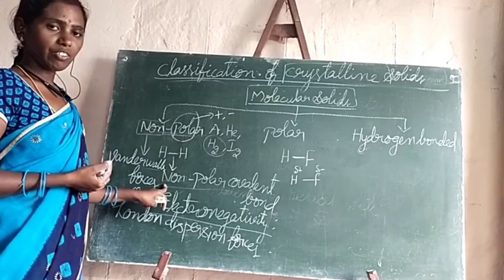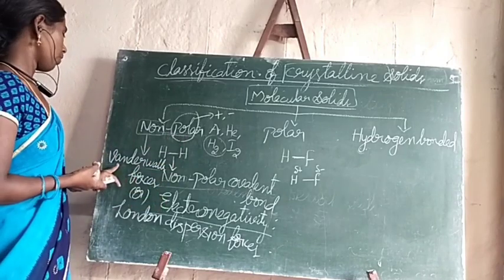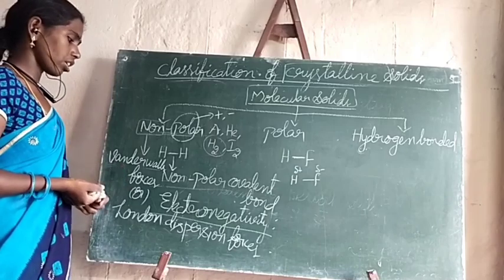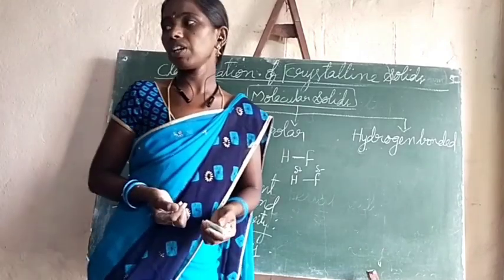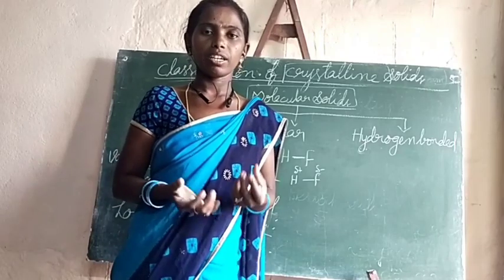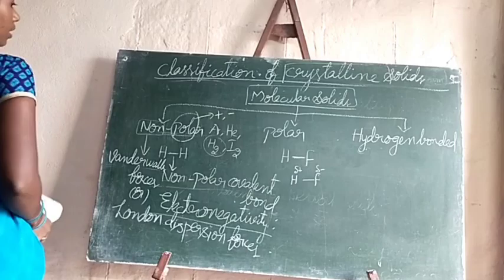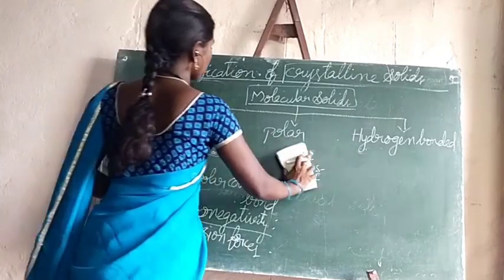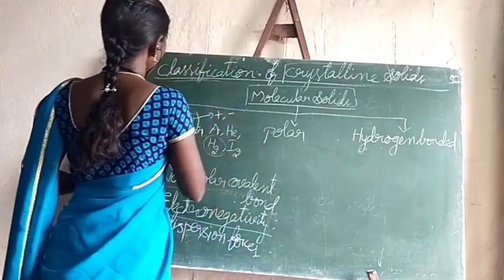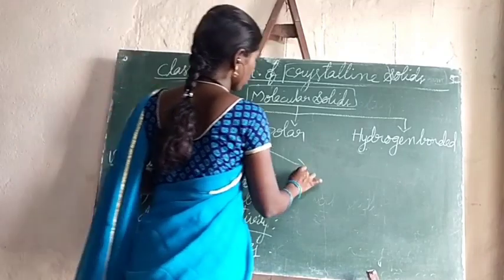In non-polar molecular solids, there is formation of non-polar covalent bonds, and van der Waals or London dispersion forces hold the molecules together. Generally, non-polar molecular solids are soft.